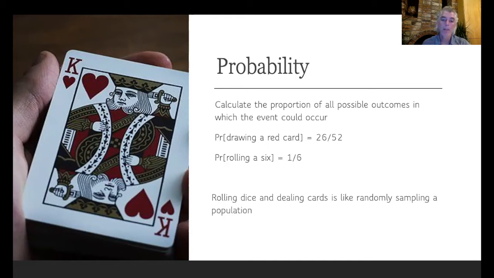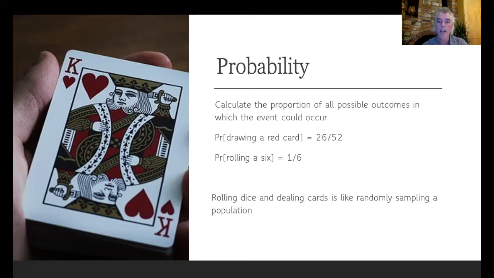So our probability of drawing a red card is represented by 26 possible outcomes. There are 26 red cards in a deck of cards out of a total of 52 cards. So our probability of drawing a red card then is 26 out of 52, which is equal to 0.5. There's a 50-50 chance of drawing a red card from a deck of cards.